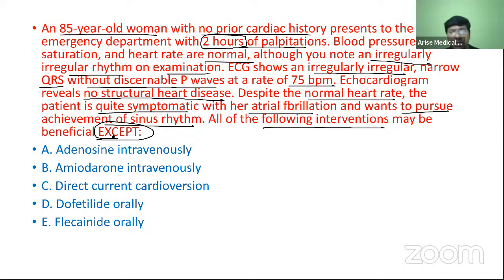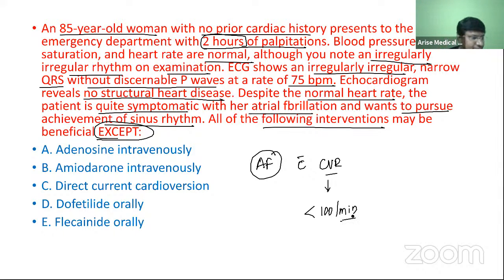So now what is the summary of this question? The summary is that the patient is in AF with controlled ventricular rate. When will you say controlled ventricular rate? When the ventricular rate is less than 100 per minute, then we consider that this patient has a controlled ventricular rate.